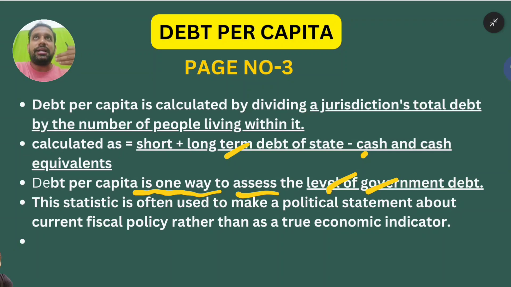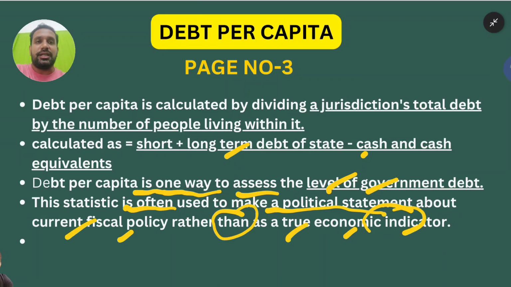If the debt on a particular individual is increasing, it means what? Government debt is also increasing. It is a vice versa situation. This statistic is often used to make political statements about current fiscal policy rather than a true economic indicator. Obviously, how much debt one person has is not going to help the government frame any policy or take any steps. That's why this is not a true indicator of economic strength or economic stability. It is basically important for political statements.